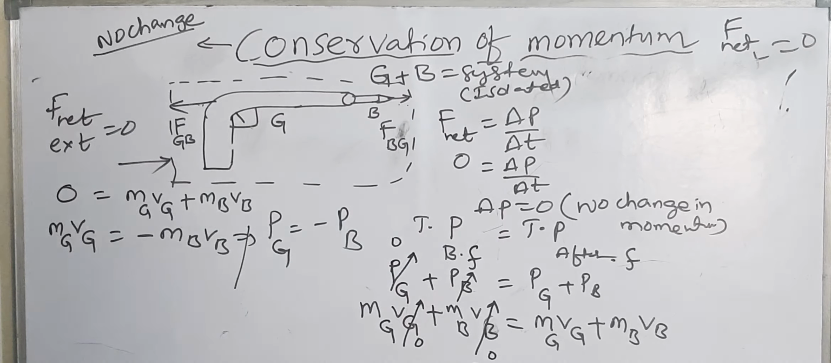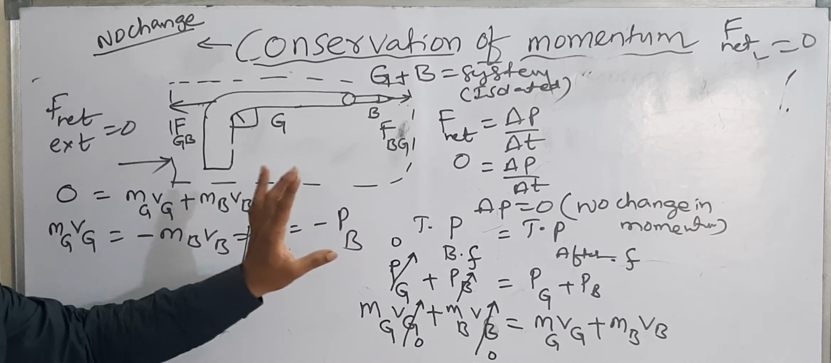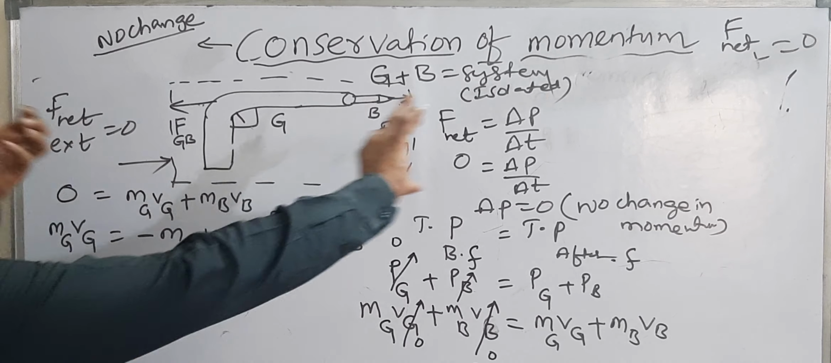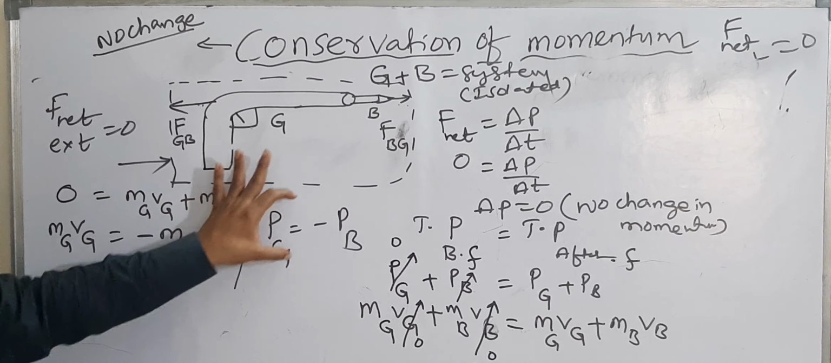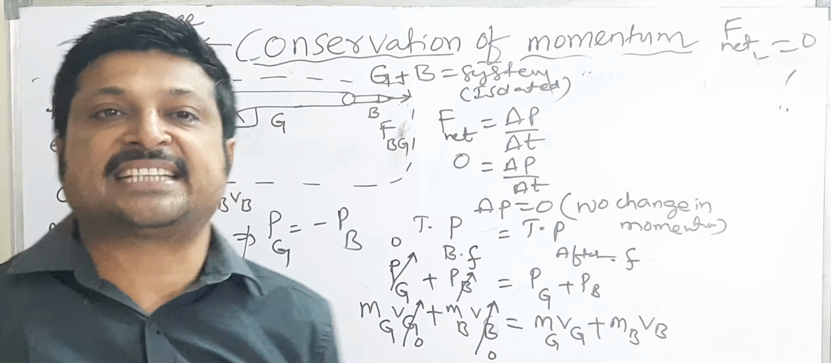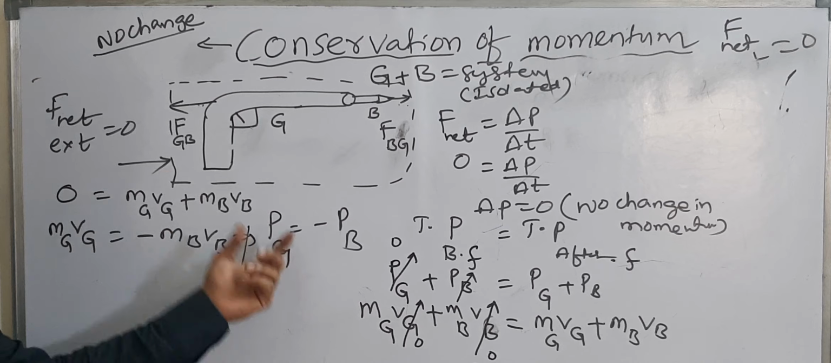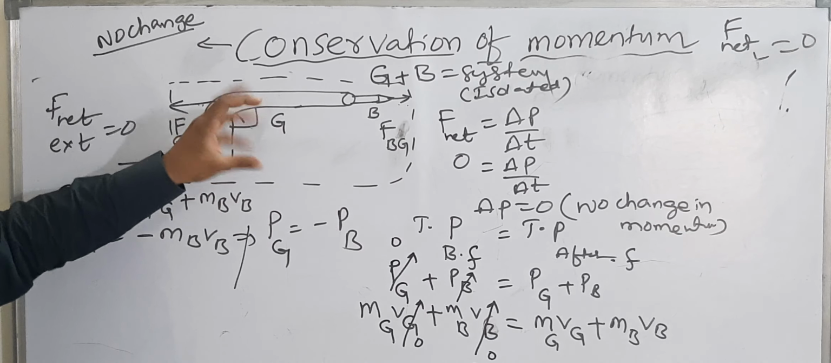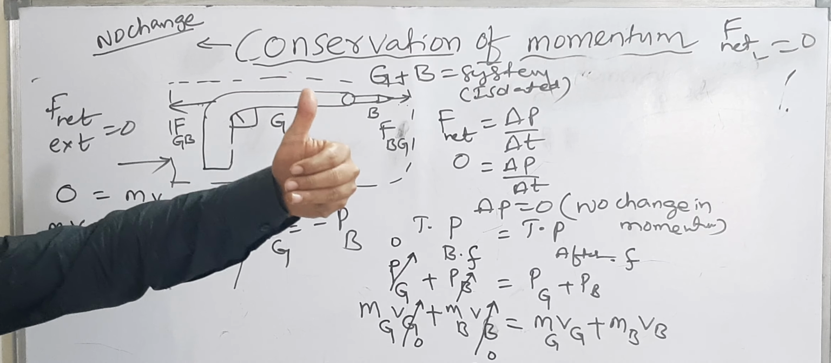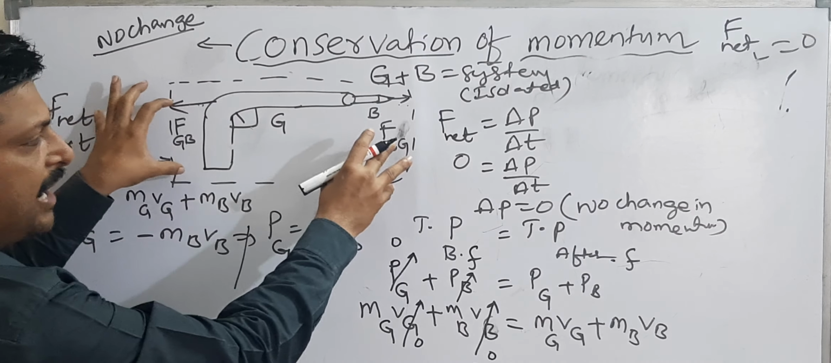So momentum of gun and momentum of bullet are equal, equal in magnitude. The momentum of the gun and bullet are the same, but minus means they are in opposite directions. So momentum of gun and momentum of bullet are equal in magnitude but opposite in direction. Remember this directly while doing this type of problem. Initially total momentum is 0, and after firing also total momentum is 0. So total momentum being 0 means the momenta are equal in magnitude but